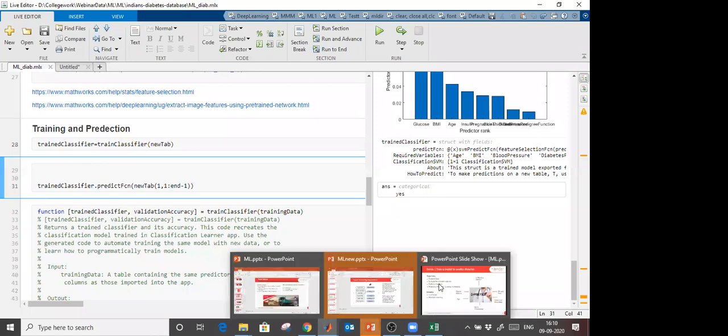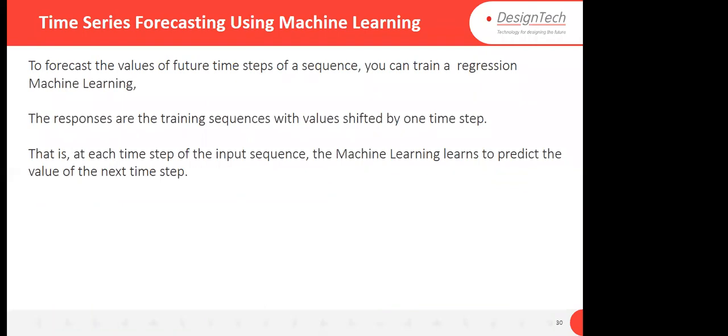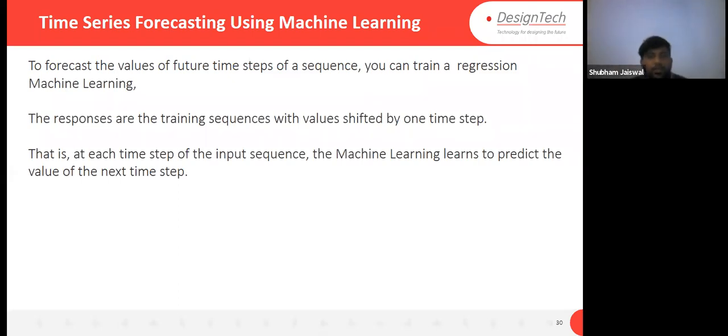If you have any questions, you can ask me. Otherwise, I will show you next how you can use machine learning as a forecasting model and how you can use it for regression. If you have any questions, you can ask. Otherwise, I am going to show you the forecasting model. Yes, sir. There are a few questions from the participants.